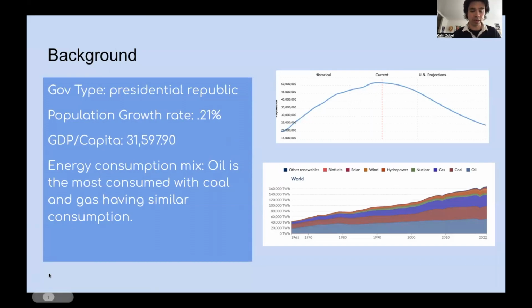The GDP per capita is 31,597.9, and the energy consumption mix is largely oil consumption, as shown by that large section at the bottom of the second figure. And then coal and gas have similar consumption, but hydropower is the fourth most used consumption strategy.